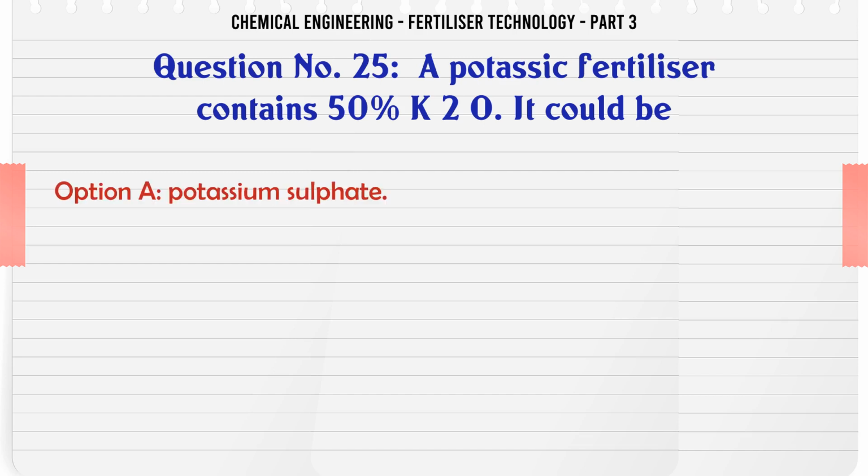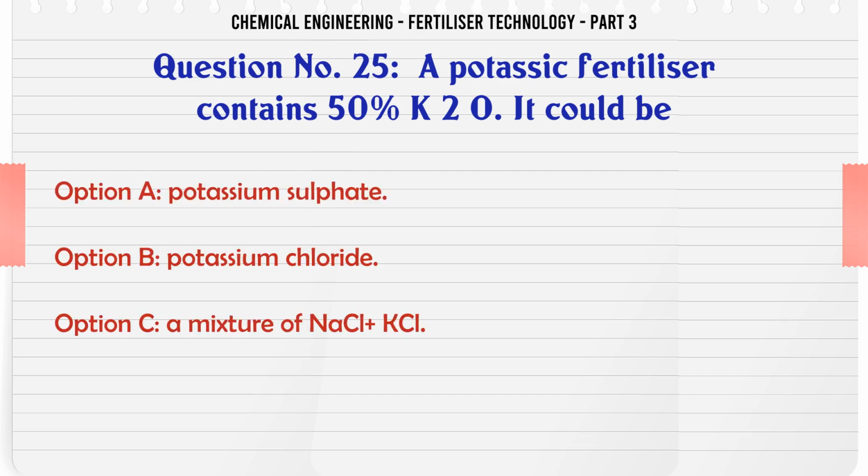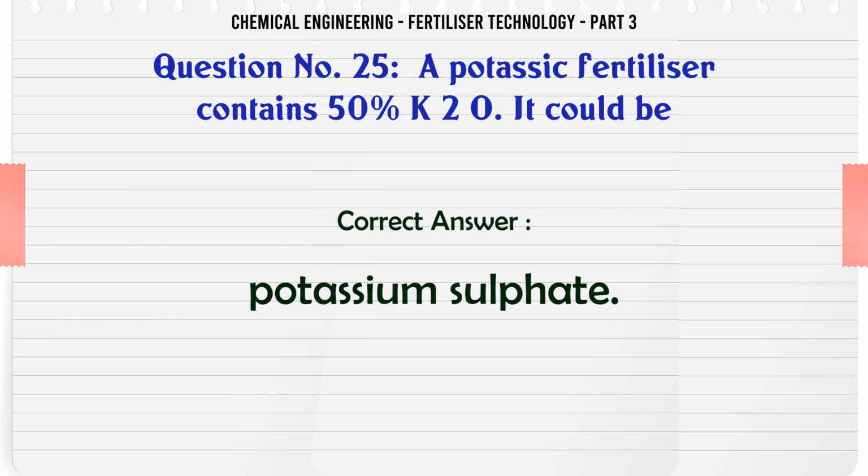A potassic fertilizer contains 50% K2O. It could be A. potassium sulfate, B. potassium chloride, C. a mixture of NaCl-KCl, D. none of these. The correct answer is potassium sulfate.